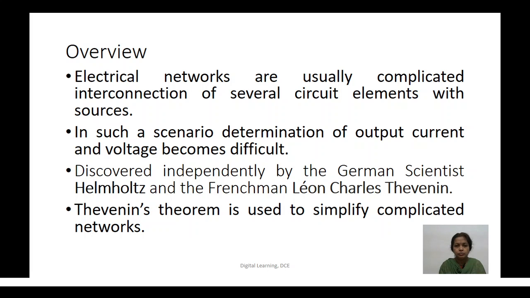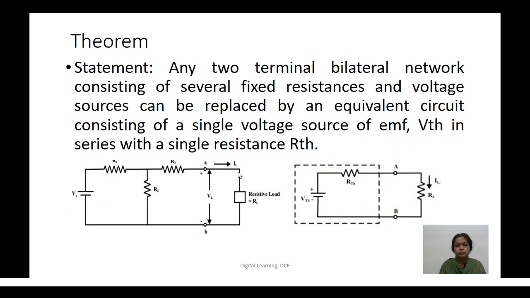Hence, a theorem was discovered by the Frenchman Leon Charles Thevenin, and independently by the German scientist Helmholtz, to simplify complicated networks. So this theorem is applicable to simplify complex electrical networks. We'll see what the statement is.